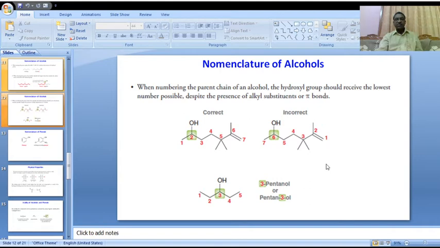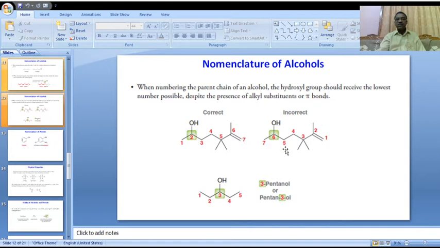Nomenclature of this chain. Yesterday we completed this nomenclature, the correct process and incorrect process. The hydroxy group position should have the lowest number.